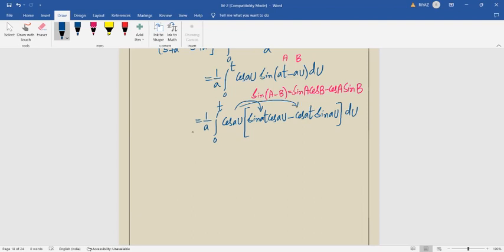Right? Yes, sir. Which is equal to 1 by a. Remember t is our function here because we are integrating with respect to u. Sorry, t is a constant. See, first multiply here. What happened? Sin at cos au into cos square au, right? Minus this, we will integrate separately, so I am adding du with this. This 1 by a will come here also.